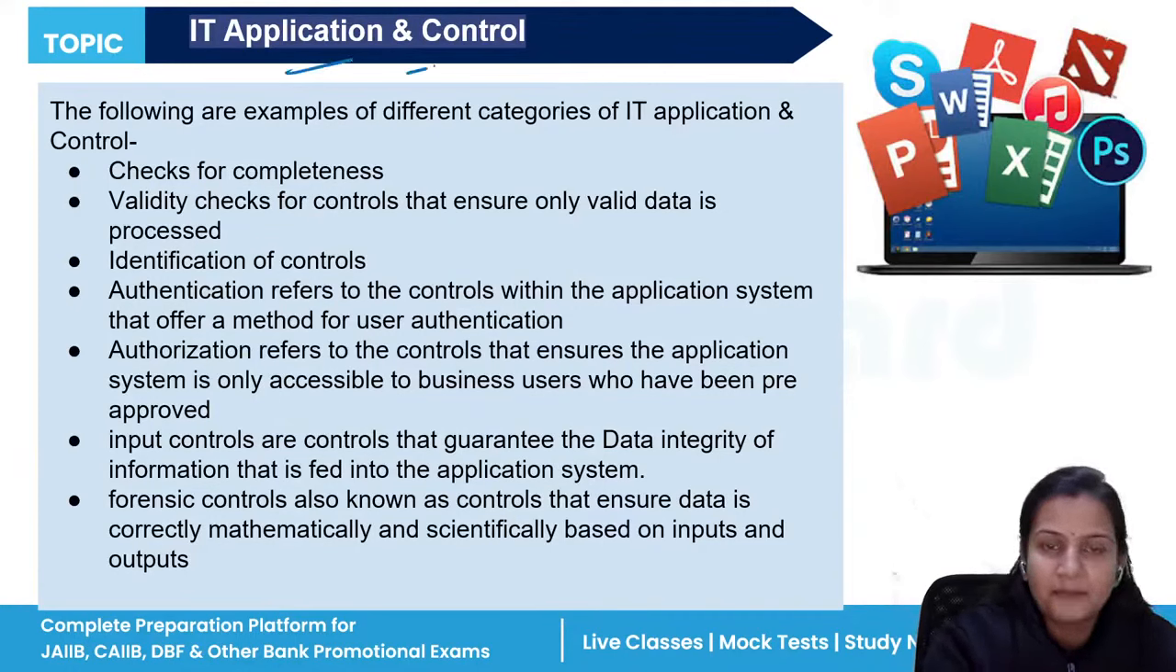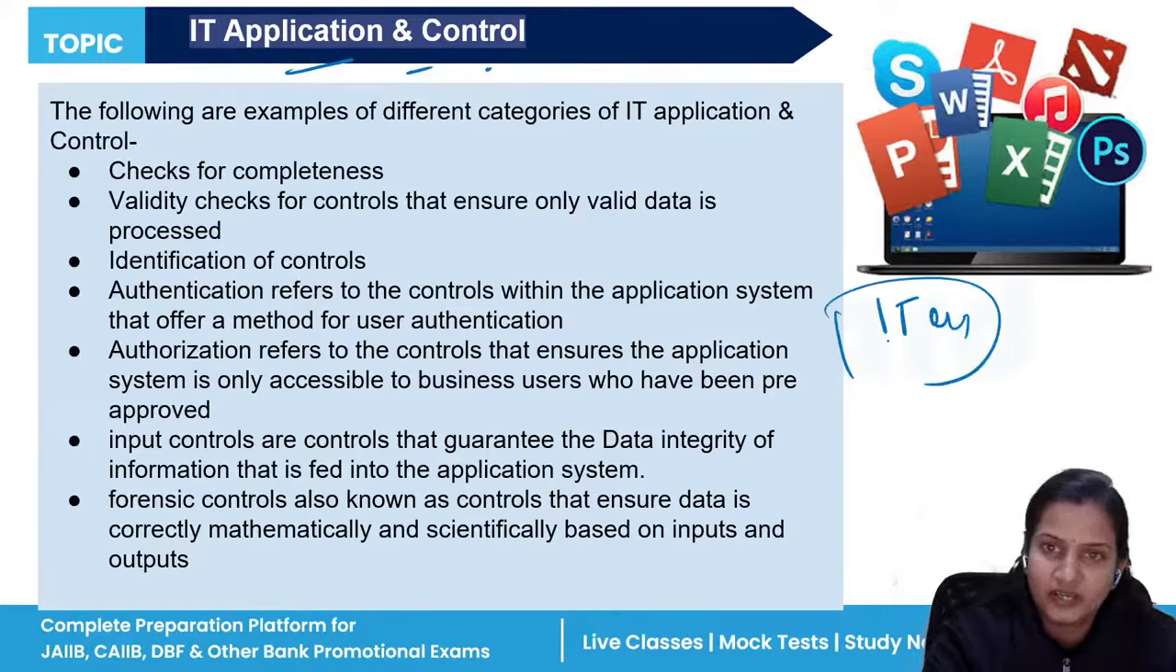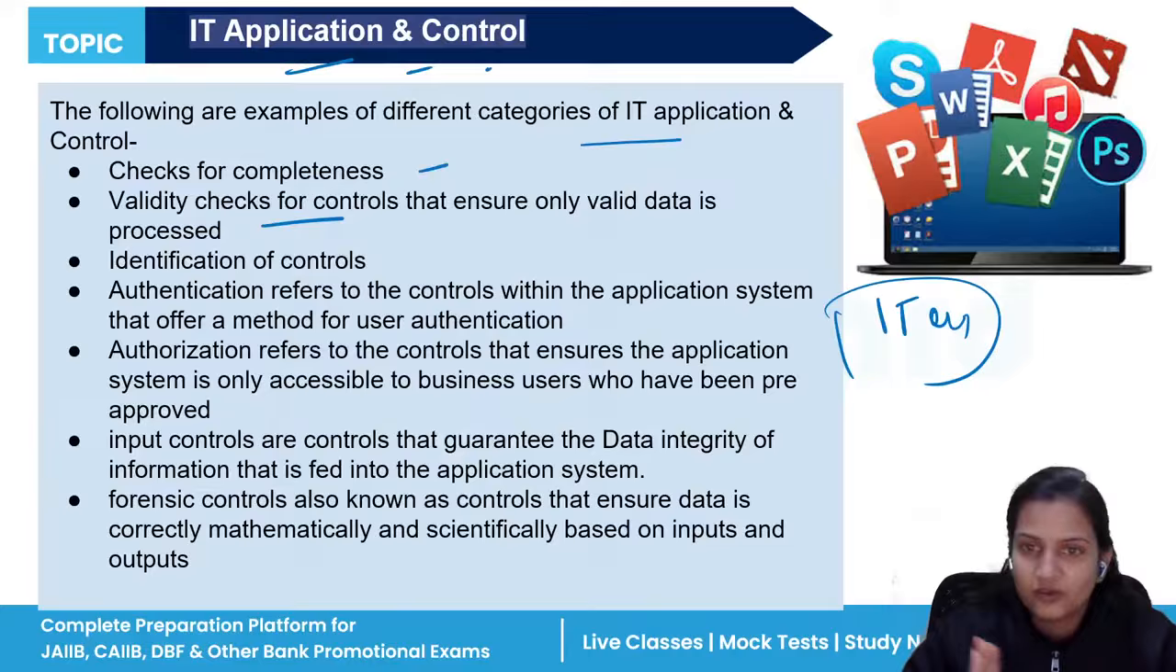Next, IT application and control. In the organization, we know every day there are advancements of technology happening. We should become techno friendly. So we need IT, information technology, in our organization as well. What will IT applications help us with? They will help us check for completeness, and check validity, whether we have valid information or not. If any application system is not working, we can check it from that also.